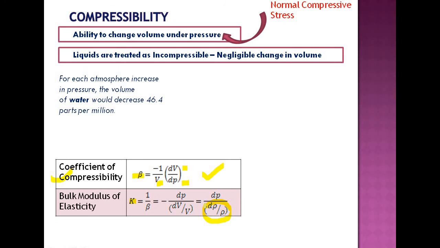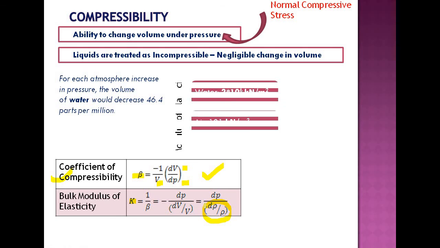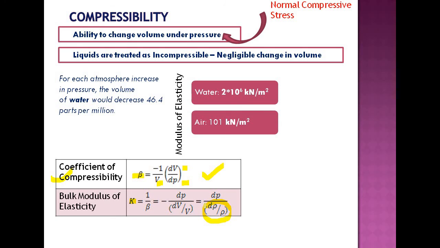represents an incompressible fluid. So let us compare the bulk modulus of elasticity for water and air. What is the value for water? It is a very high value, 2 into 10 raised to 6 kilopascal. For air it is 101 kilopascal.